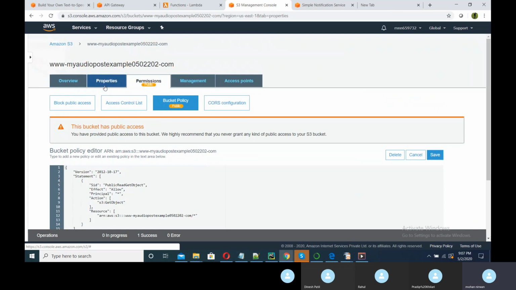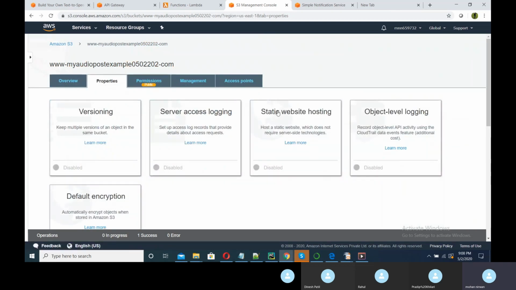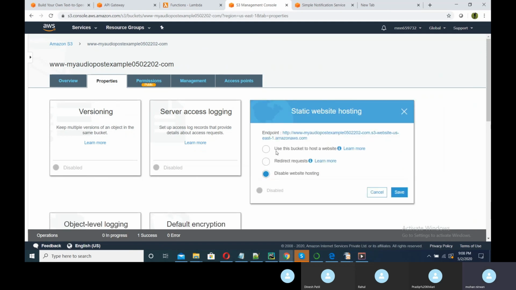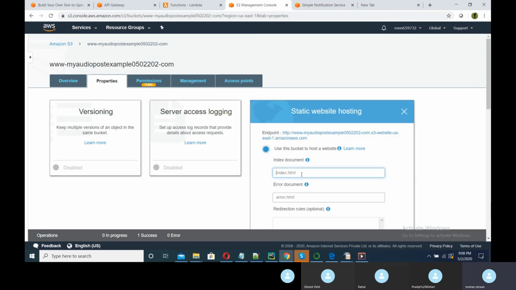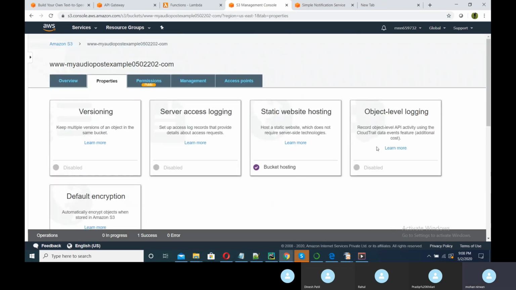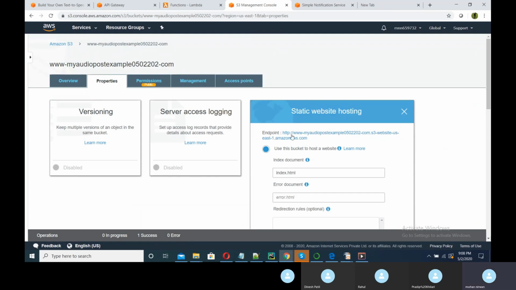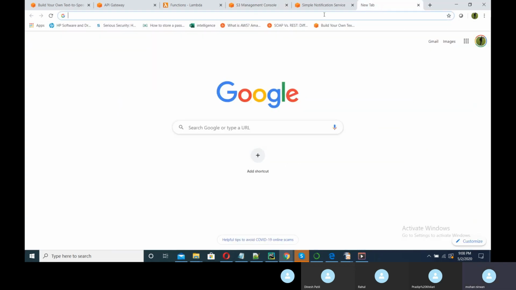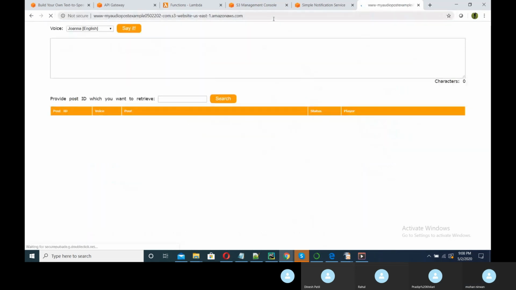Now I need to go to the properties and host it as a static website. By default it is disabled. Now use this bucket to host, and my front page is index.html. Fine. Save. So I'm getting my endpoint here, right? That is done.